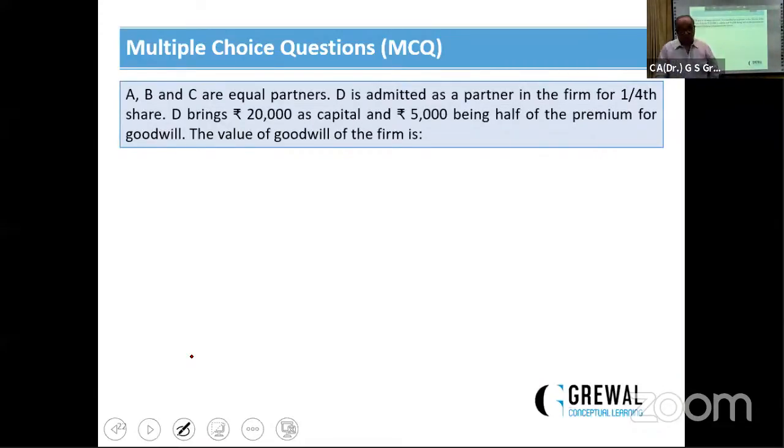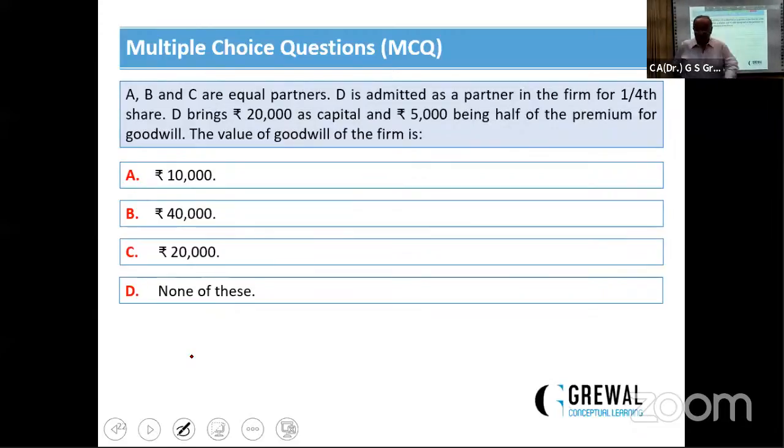This question is very good. A, B, and C are equal partners. D is admitted as a partner for 1/4. D brings rupees 20,000 as capital, and 5,000 being half of the premium of the goodwill. The value of the goodwill will be. These are the 4 options in front of you.